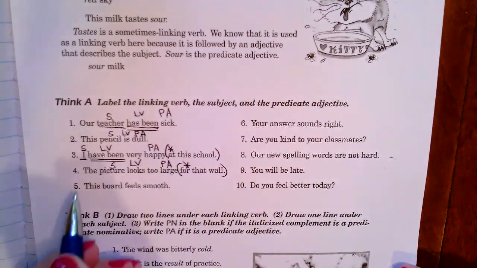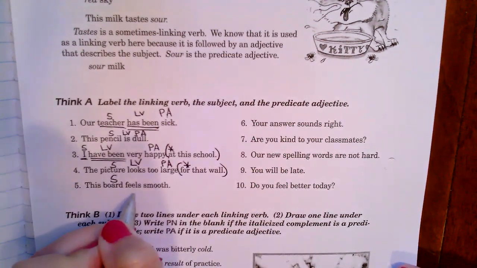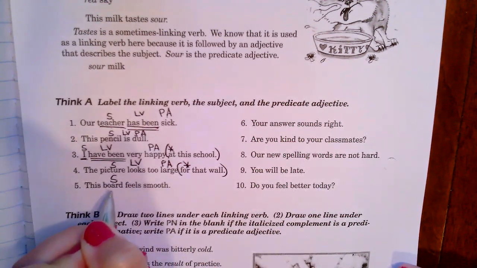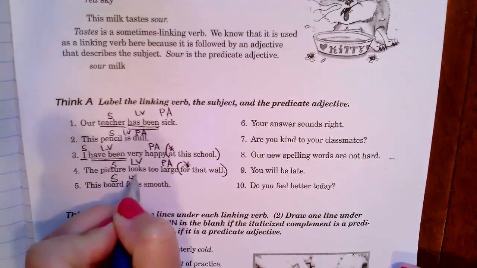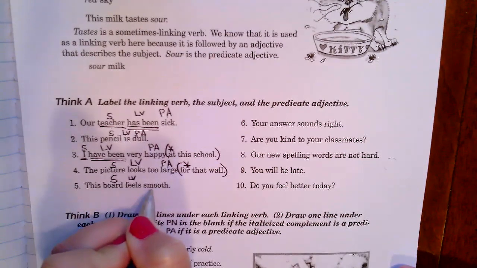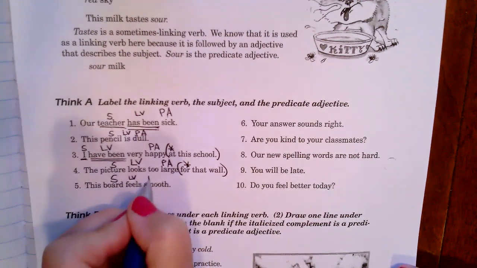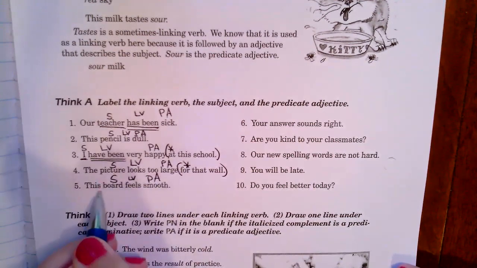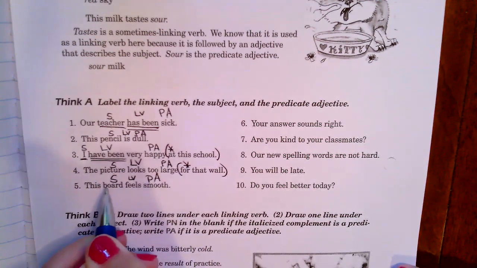All right, this board feels smooth. Board is the subject. Feels, there's another sometimes linking verb. Can a board reach out and feel something? That'd be a no. That means this is a linking verb because I am linking or connecting something in the subject to something in the predicate. Smooth is the word that describes the board. So this is my predicate adjective. This board feels smooth. Hey, guess what? That means I have a smooth board.